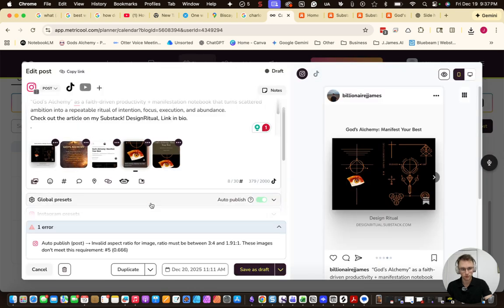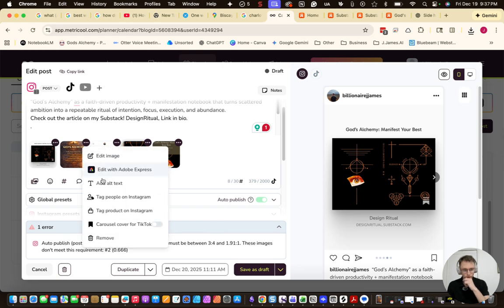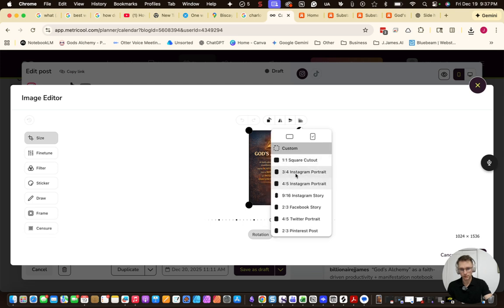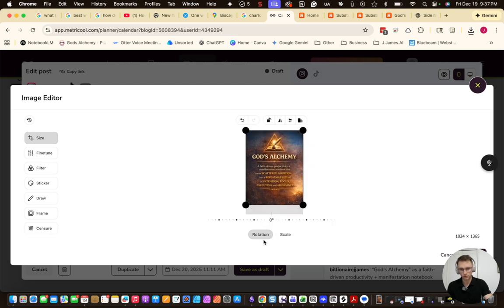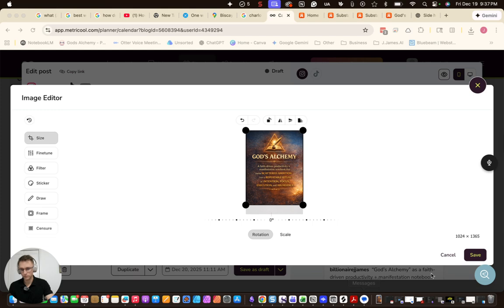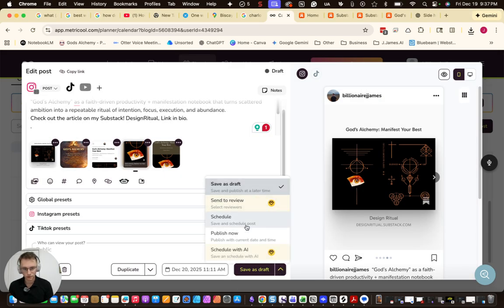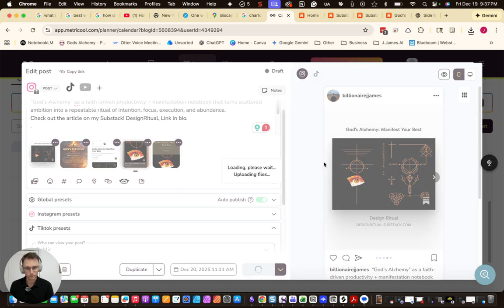Drop it. Boom. So then which ones don't work? Number 2, edit images. You hit this button here to switch the size and you just go to 3/4 and then boom, you're good to go. Just like that. Save it. And then we'll go ahead and hit schedule. Schedule.